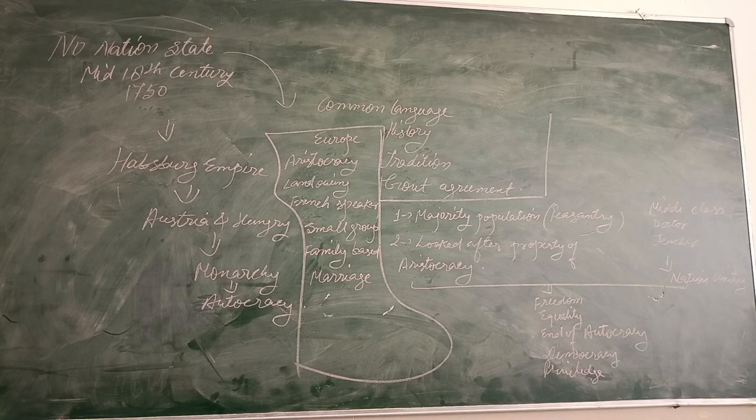Jacobin Club was the main club there, and these clubs did not pass the law in favor of women. Women who were not 25, or those who did not have the right to property, were not given the right to vote. In this case, only men were allowed to cast their vote.